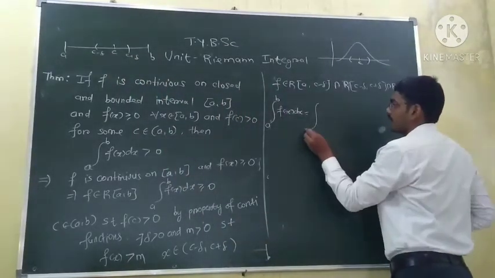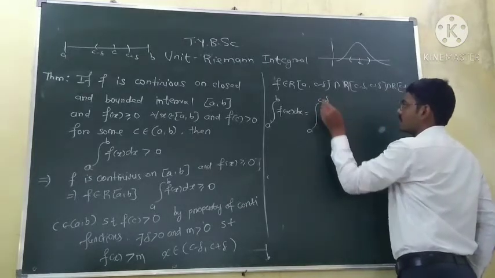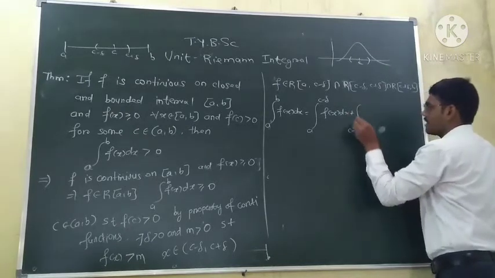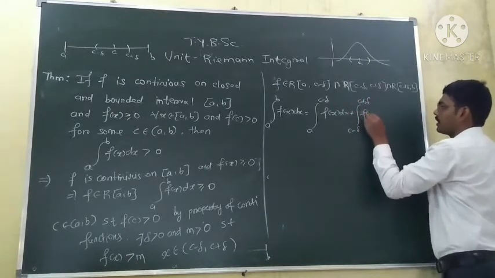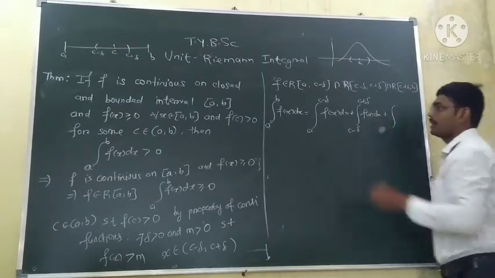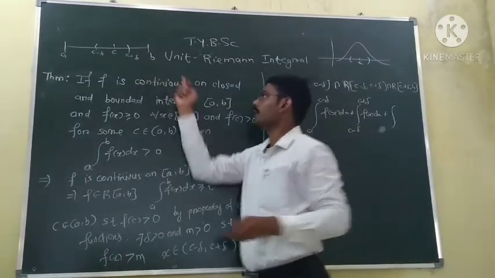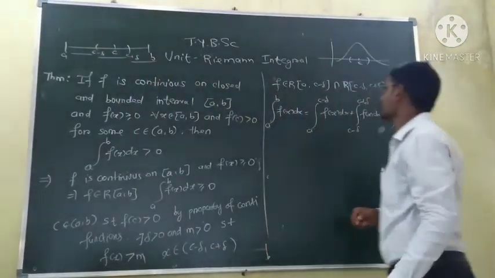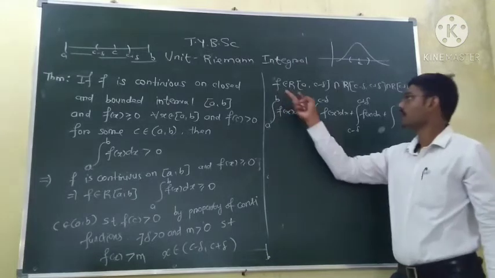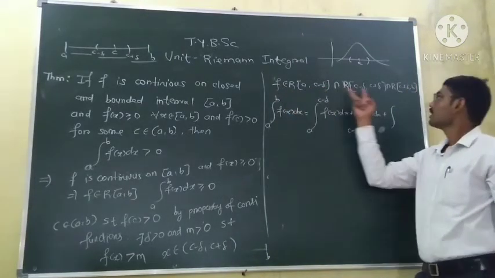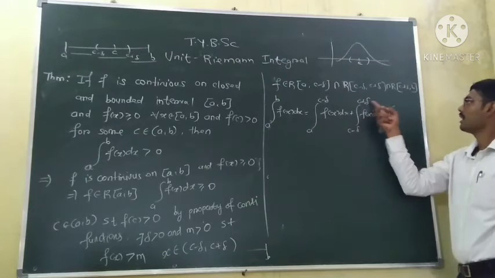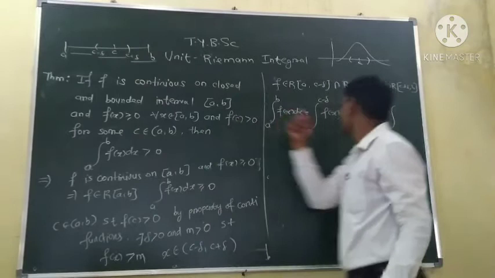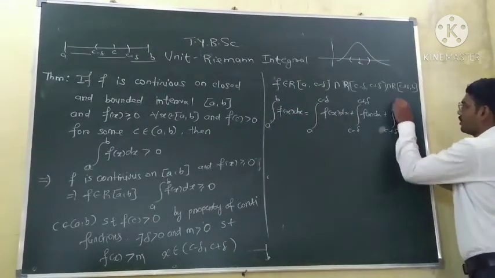So, integration from a to c minus delta of the function, plus integration from c minus delta to c plus delta of the function, plus integration from c plus delta to b.